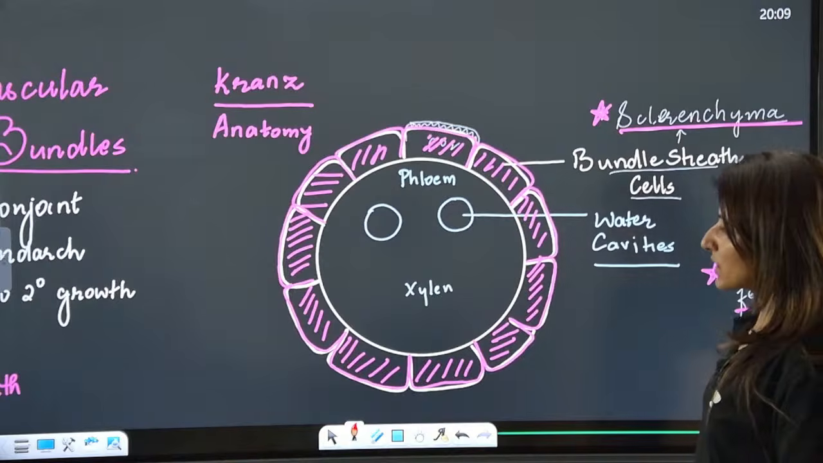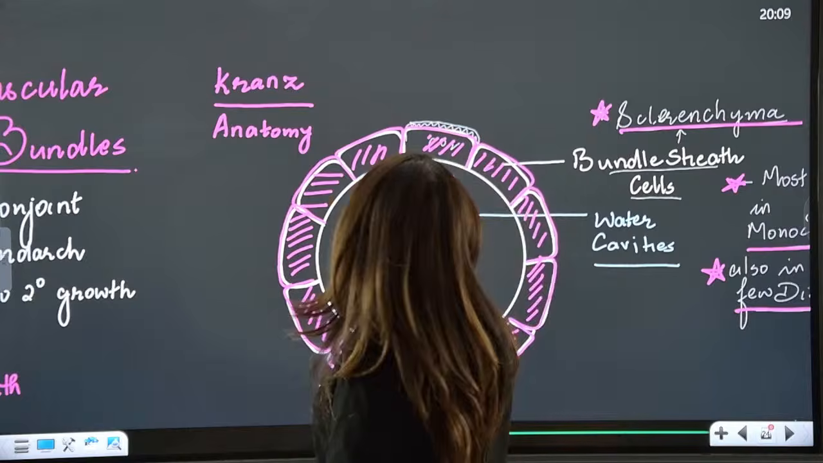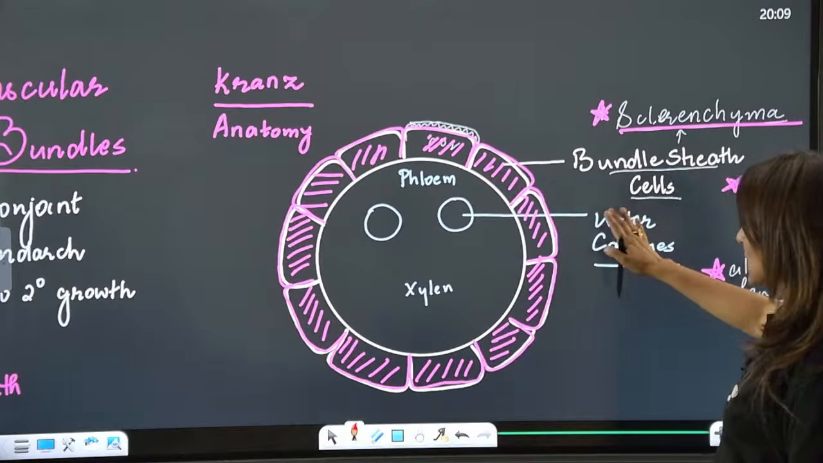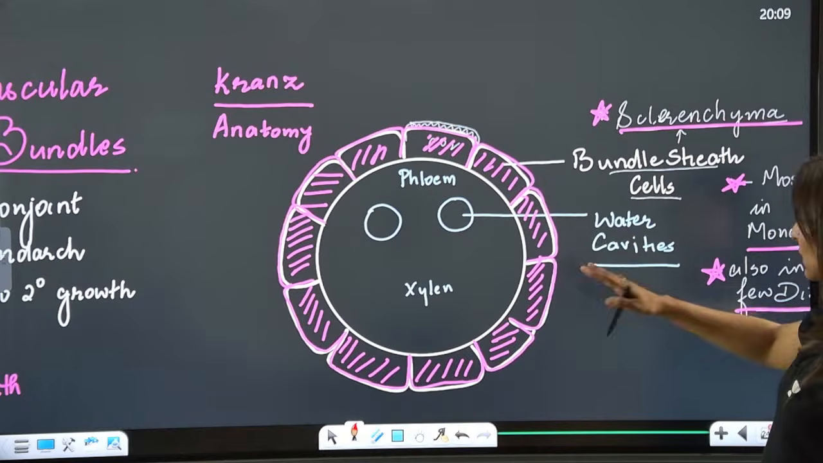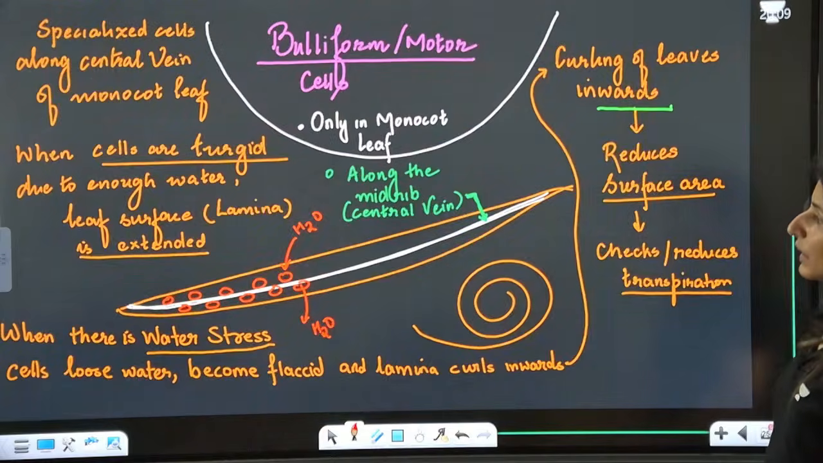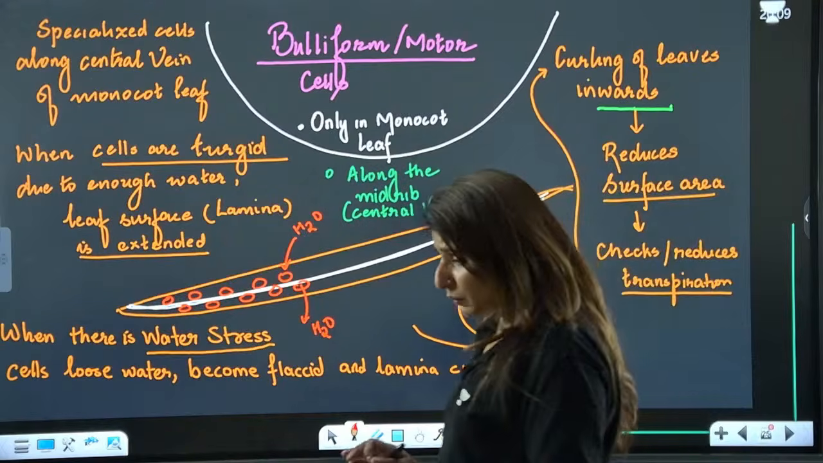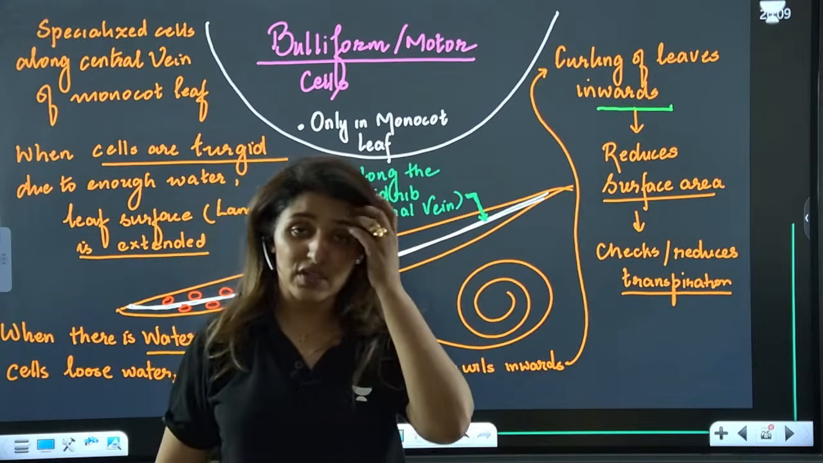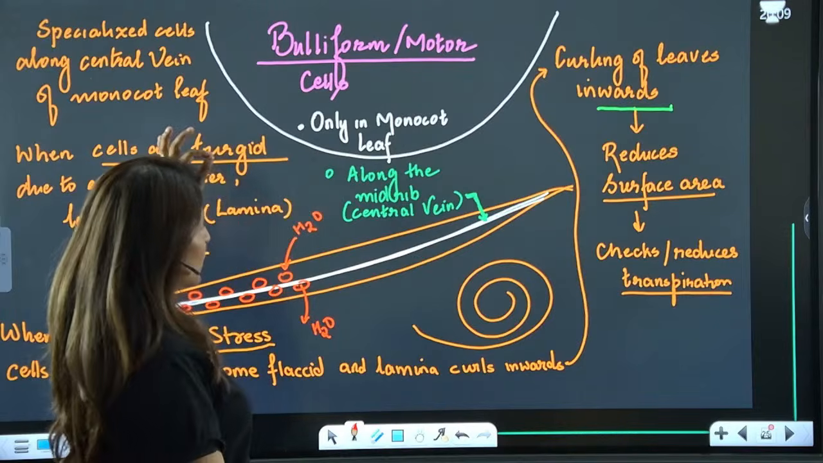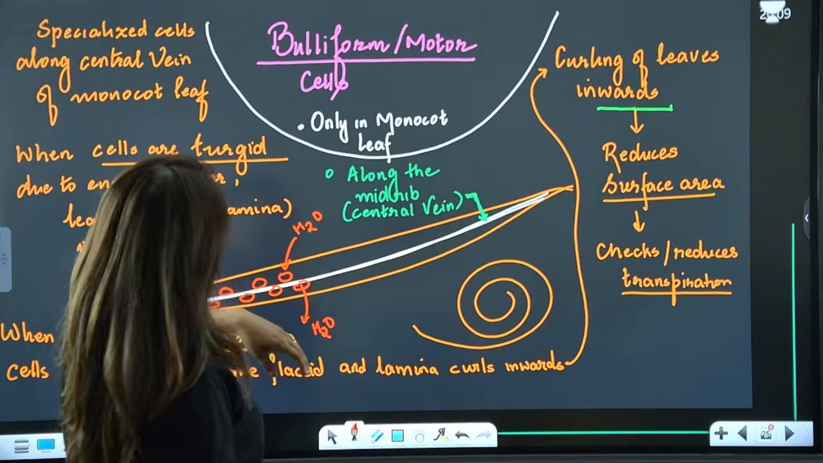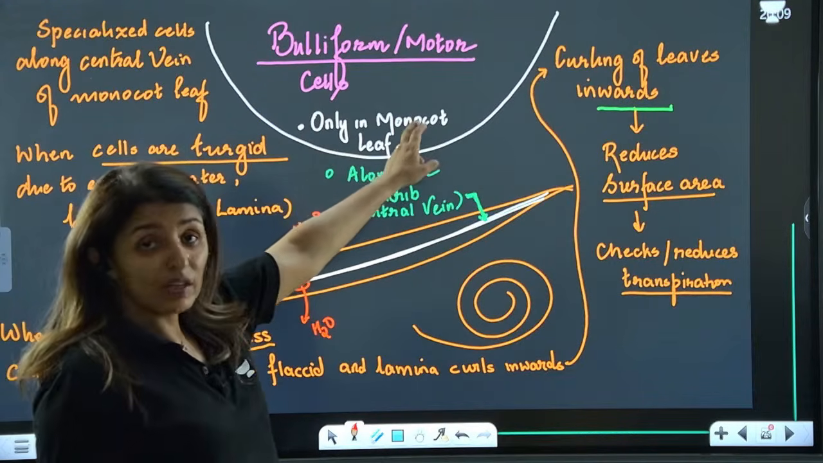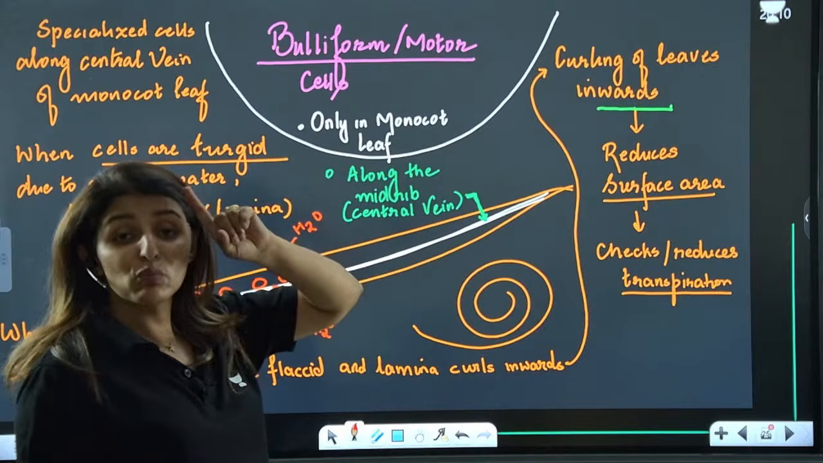Please tell me these points are clear. So guys, I've already discussed the Kranz anatomy with you, with bundle sheath cells surrounding the vascular bundle. Clear? Now, there are very important cells present in monocots, a very important topic. This is already a PYQ. Please listen carefully. These cells are known as bulliform cells, also known as motor cells.